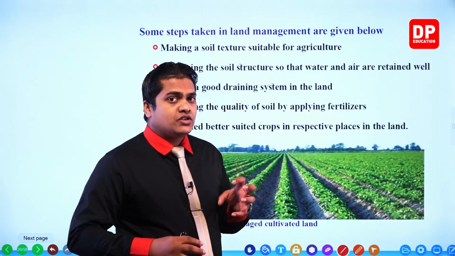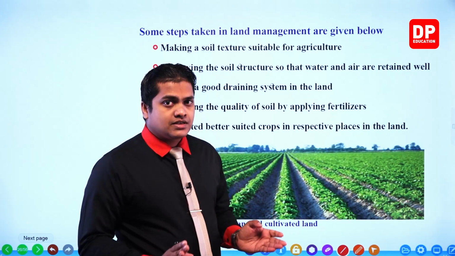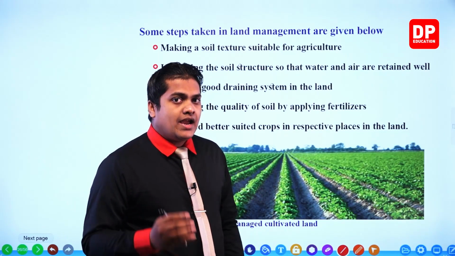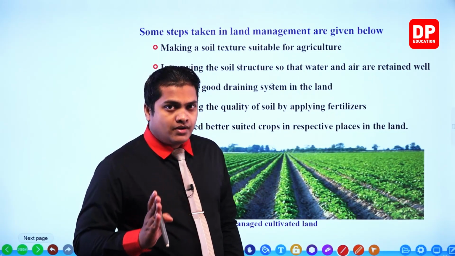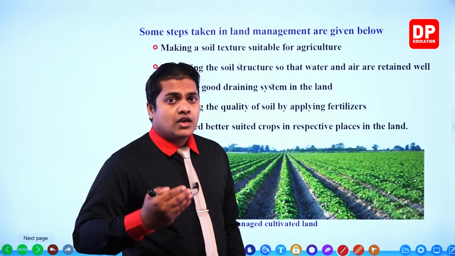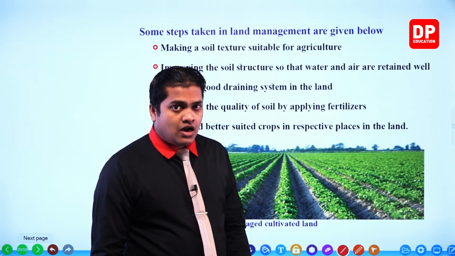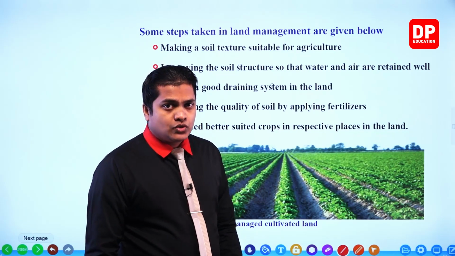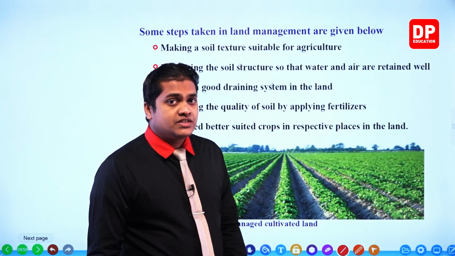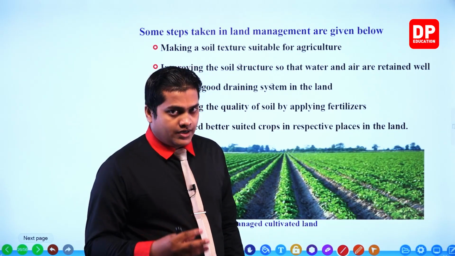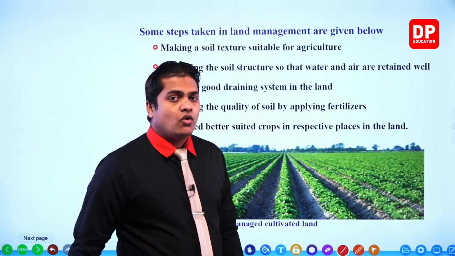Otherwise, if you use too much inorganic fertilizer or else chemical fertilizer, then what will happen? The soil will get used to it, and from one time period to another time period, you have to add more and more chemicals to the soil. So that will harm the soil organisms and it will make the soil infertile. Therefore, the harvest also is getting reduced. Okay. So remember, very much less amount of inorganic fertilizer, but more amount of organic.